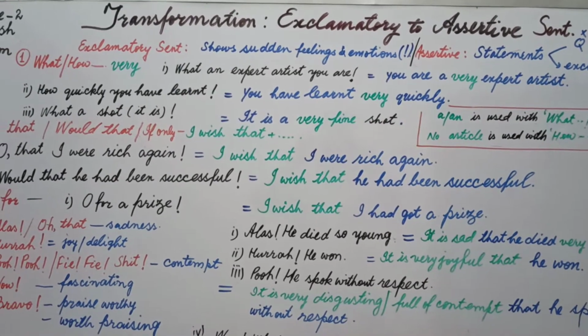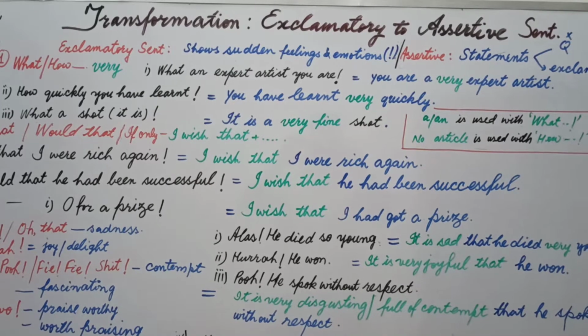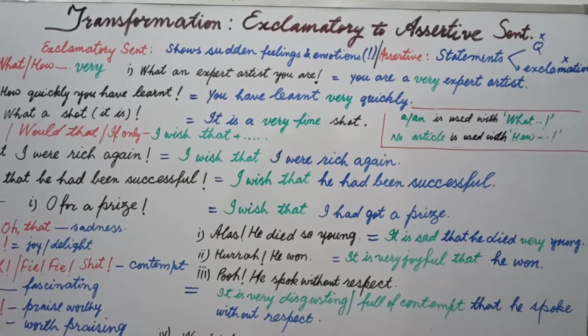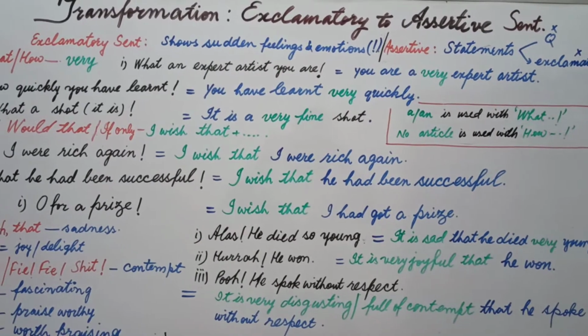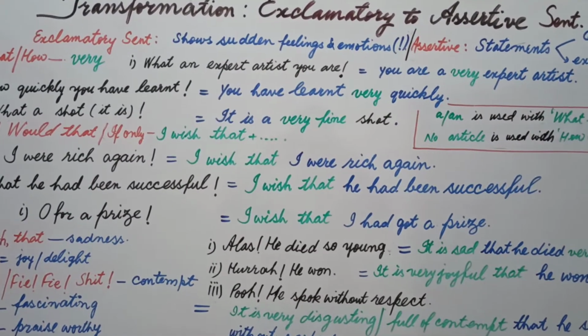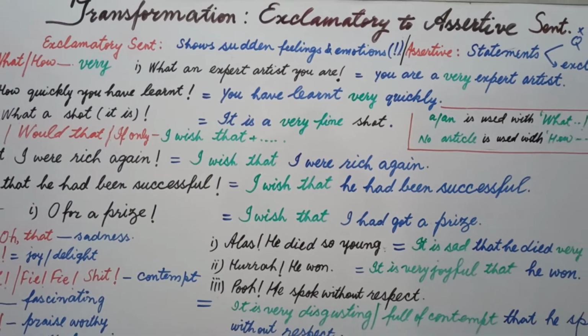Now, before we understand how we will transform, we must come to know what is exclamatory sentence. Exclamatory sentence, students, is a sentence which shows our sudden feelings and emotions.